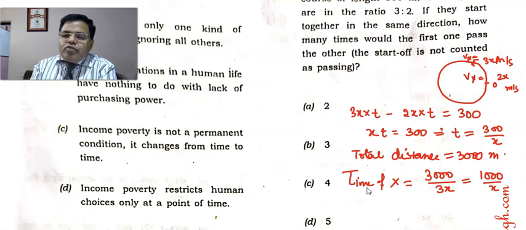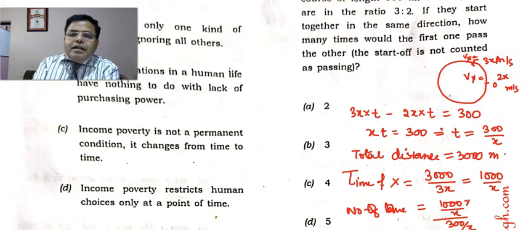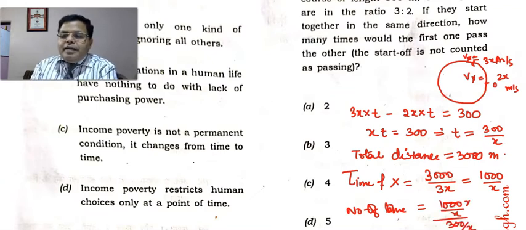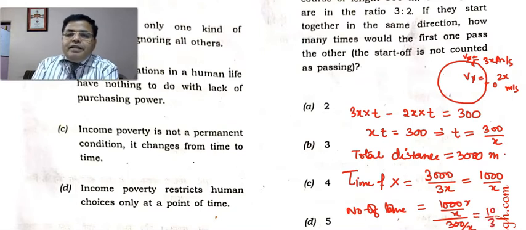So the number of times he will cross is 1000 by x divided by 300 by x. The x and x cancel out. This is 1000 by 300, that is 10 by 3, which is 3.33.